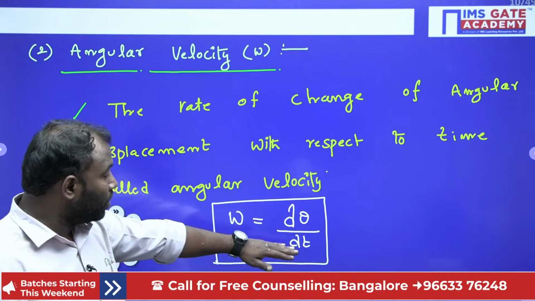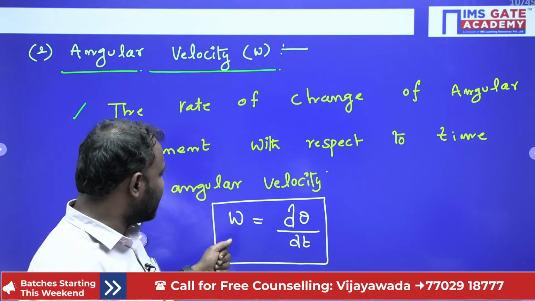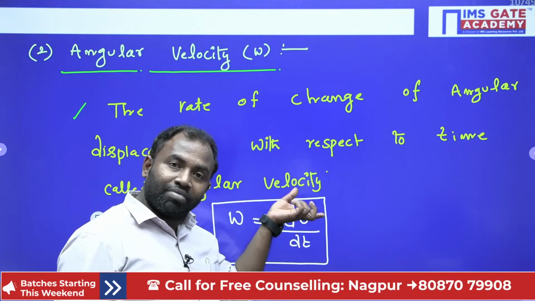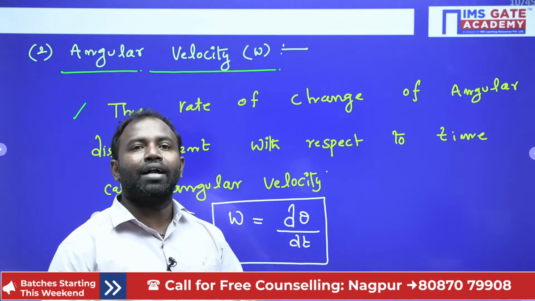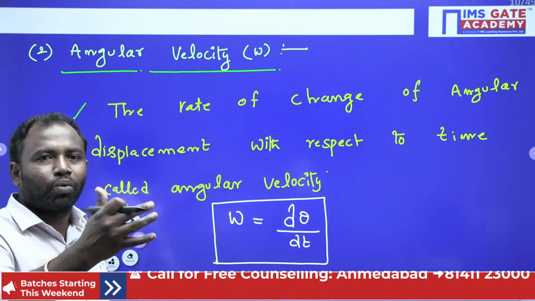Every particle's time is the same and displacement is also the same, so for every particle angular velocity is also the same. That is what I would like to conclude.